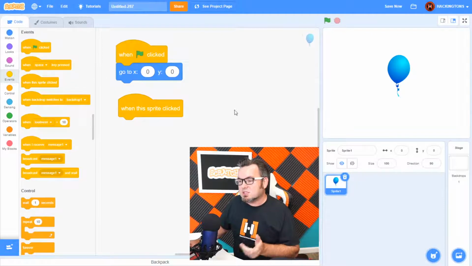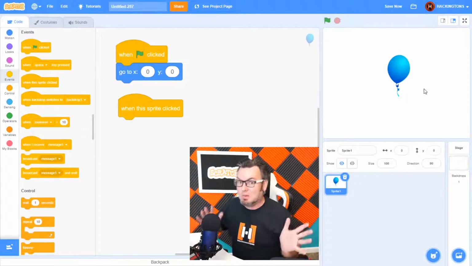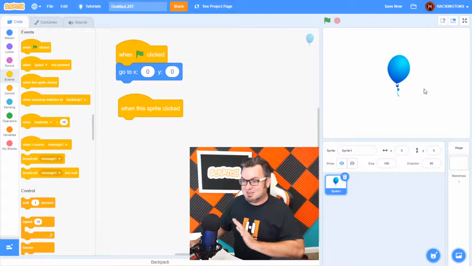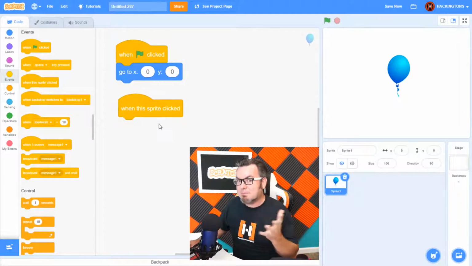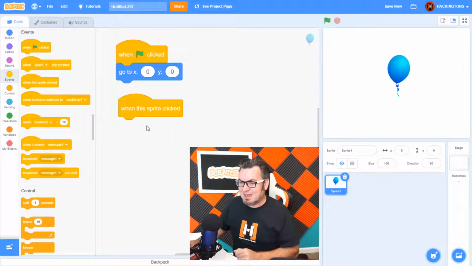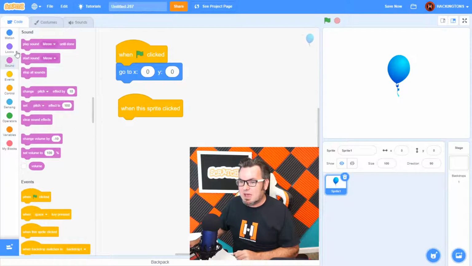So when I click this sprite, something's going to happen. A whole bunch is going to happen. You can actually do anything you want in Scratch. That's what's so beautiful about it. So let's say it's going to make a popping sound. I like that a lot. So let's go to sound right here. And it has a play sound block. Let's have it play the sound.